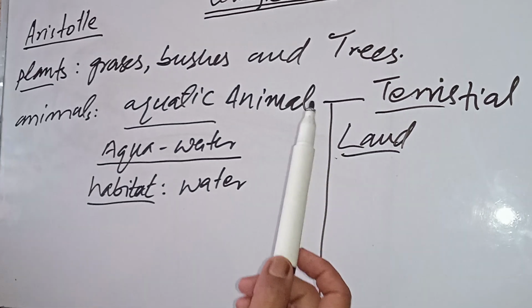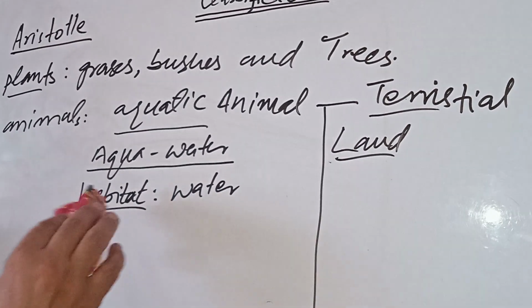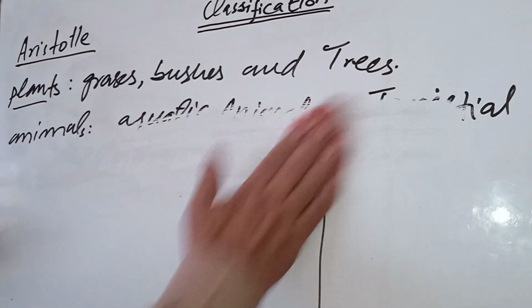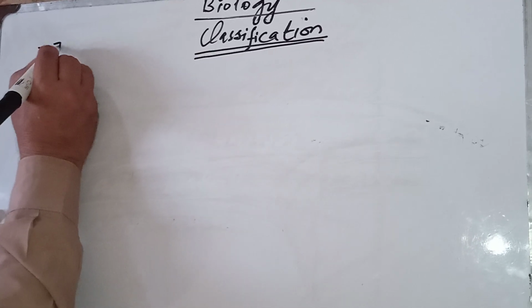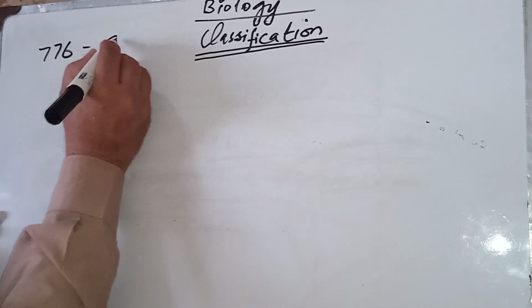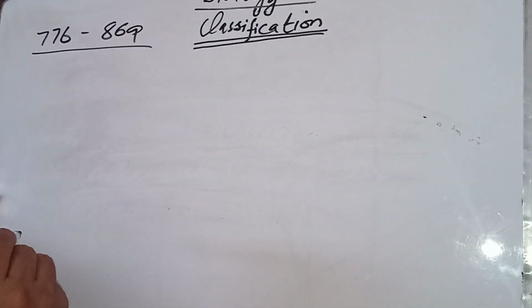But later on, another scientist came, a Muslim scientist, who lived from 776 to 869, almost 190 years ago.